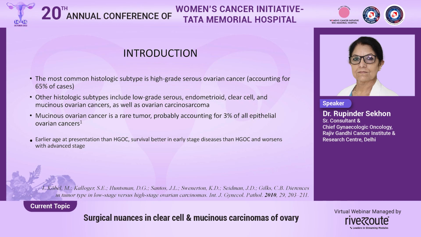So we all know that the most common histopathological subtype of ovarian tumors is, of course, high-grade serous tumors, and mucinous ovarian carcinomas form only about 3% of all the epithelial tumors. However, they present at an earlier age, and at that point in time, the survival is better than high-grade ovarian cancers. However, when they present at a later stage, the survival is much lesser than the high-grade serous ovarian cancers.